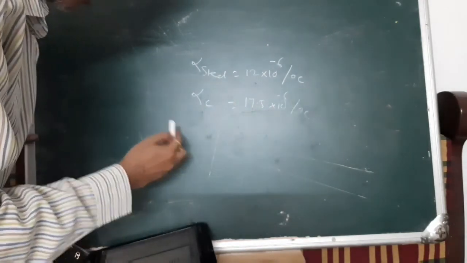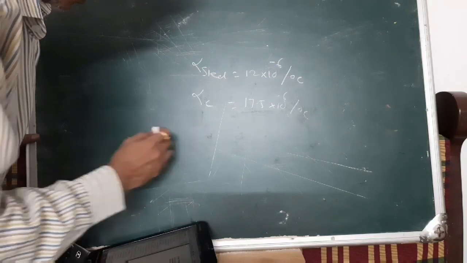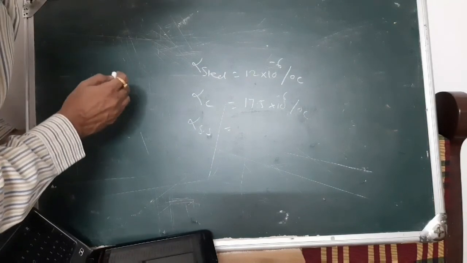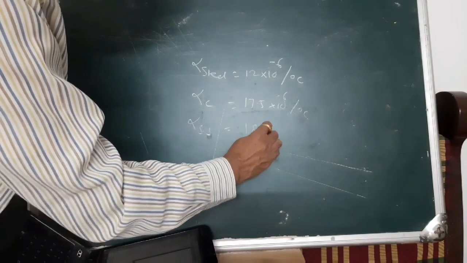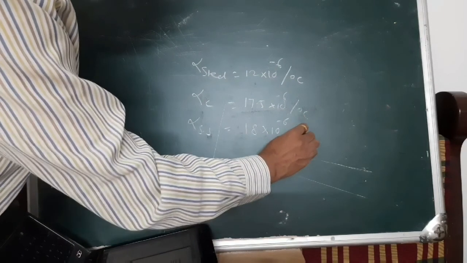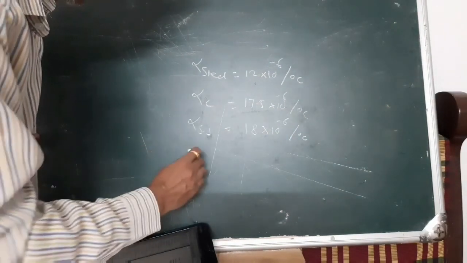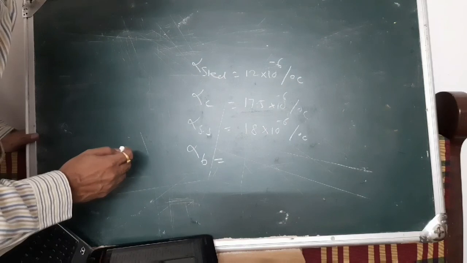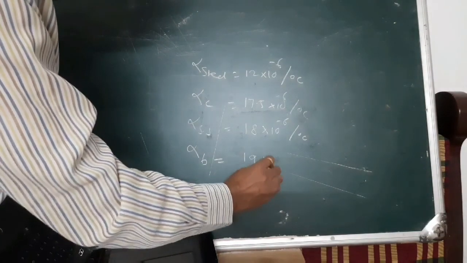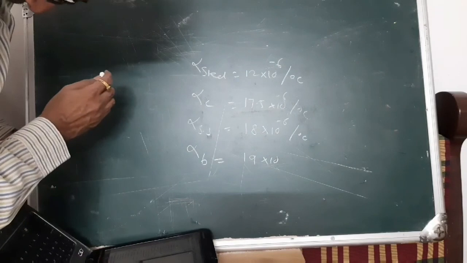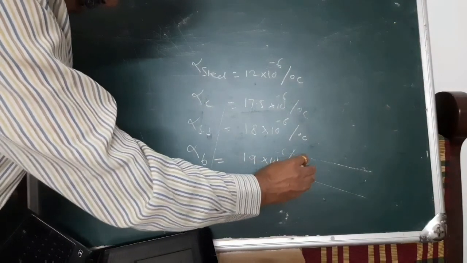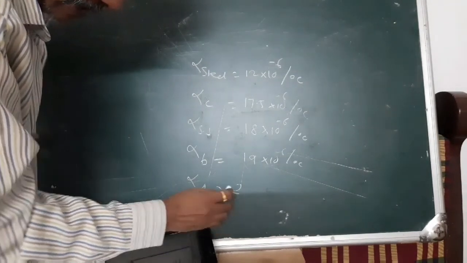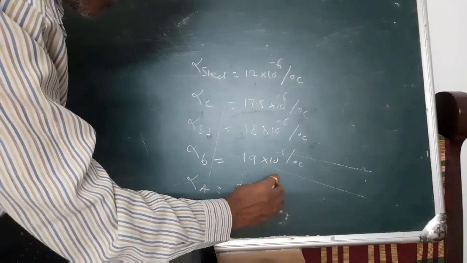For stainless steel, SS, the coefficient of thermal expansion is 18 into 10 raised to minus 6 per degree centigrade. For brass or bronze, alpha B, it is 19 into 10 raised to minus 6 per degree centigrade. And for aluminum, we have 23 into 10 raised to minus 6 per degree centigrade.